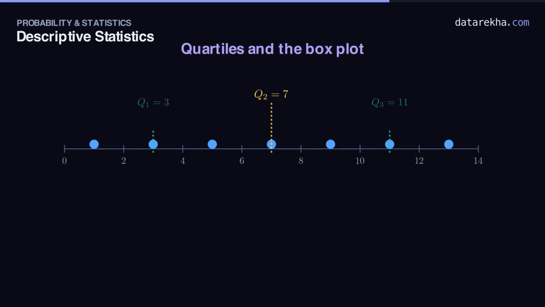The lower quartile Q1 is the median of the bottom half, 1, 3, 5, so 3. The upper quartile Q3 is the median of the top half, 9, 11, 13, so 11. The gap between them, Q3 minus Q1, is the interquartile range, 11 minus 3, 8. It's the width of the middle 50%, and ignoring the extreme tails, it's a robust measure of spread.